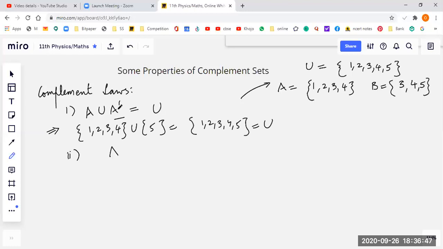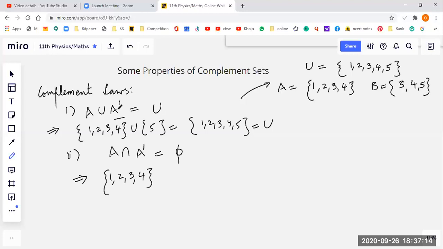The second one, Amitabh Singh. A intersection A dash is equal to the null set. Prove, please prove. As we know that A is equal to 1, 2, 3, 4, the complement of A is 5. There is nothing common between A and A complement, so we can say that A intersection A dash is equal to the null set.